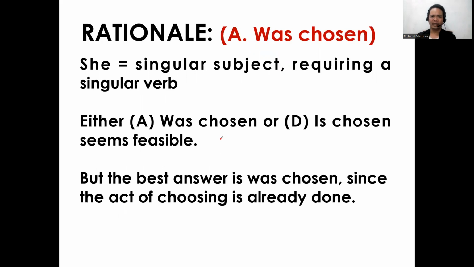So she is a singular subject. Okay, so let's focus on this. She is a singular subject requiring a singular verb. It is clear, she is a third person singular subject. So either A, was chosen, or D, is chosen seems feasible. But the best answer is was, since the act of choosing is directly done.